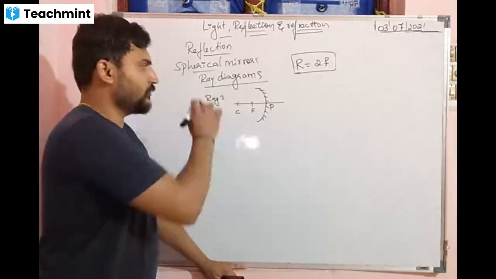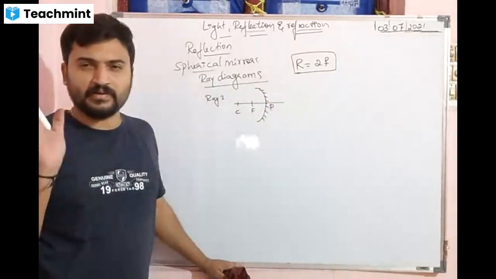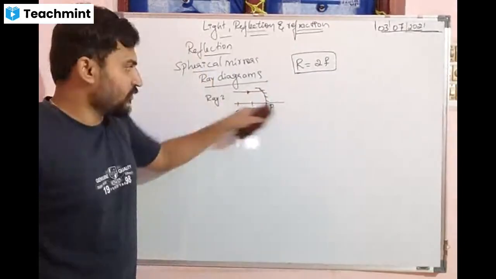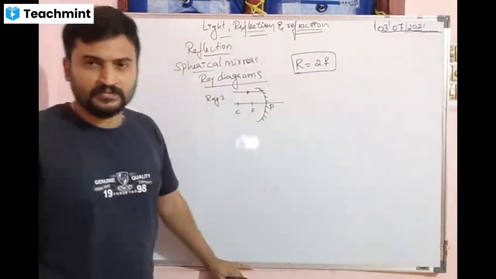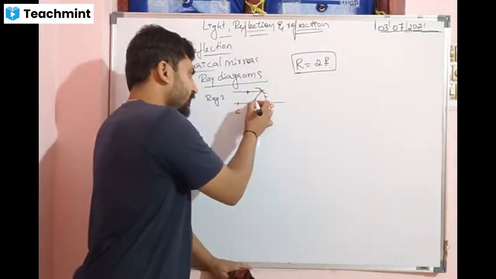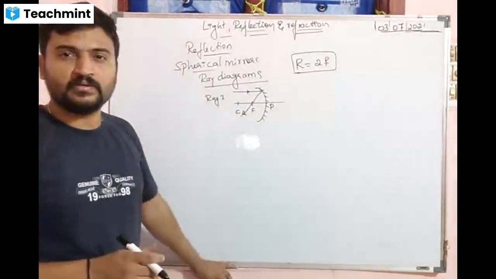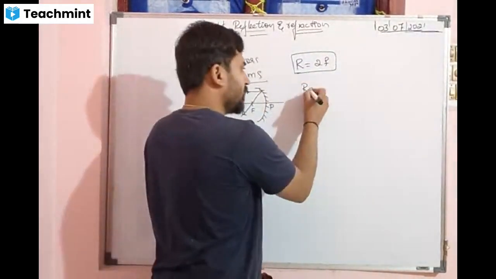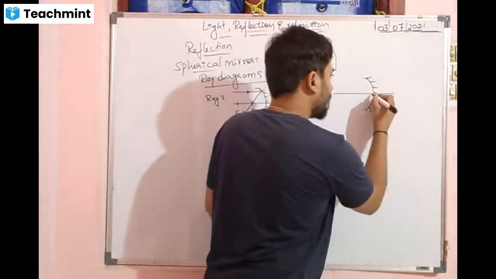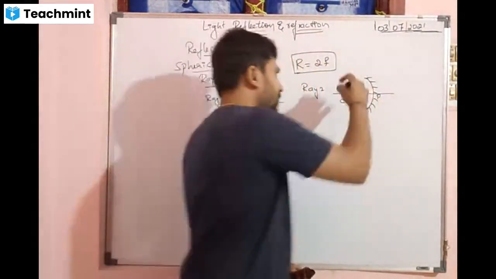Okay, ray number 1. When drawing the diagram, you must mention C, F and P. Now ray number 1, how is it to the principal axis? This is called the principal axis. Parallel. So it is parallel. Then it reflects and passes through the principal focus. This is ray number 1. Ray number 2. Observe how it is. Again the concave mirror only, pole, principal focus, center of curvature.